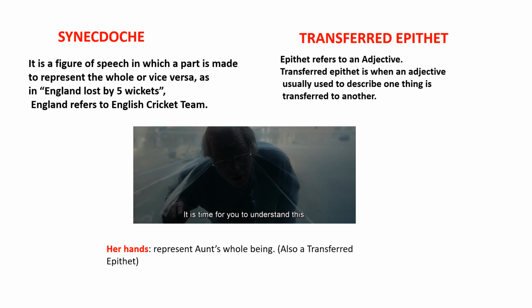So let us now come to a transferred epithet. Epithet basically means adjective. And when do we say transferred epithet? When an adjective usually used to describe one thing is transferred to another noun, one thing to another thing. So that's a transferred epithet.